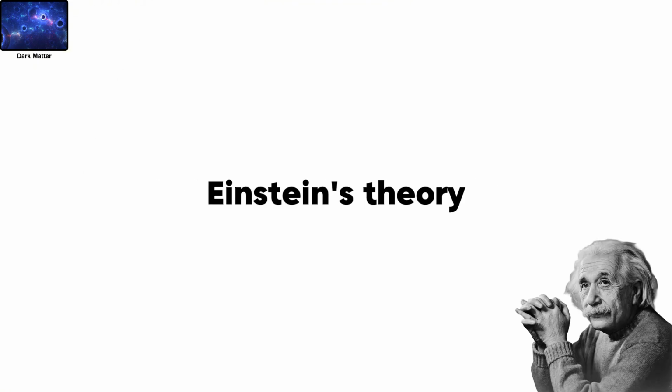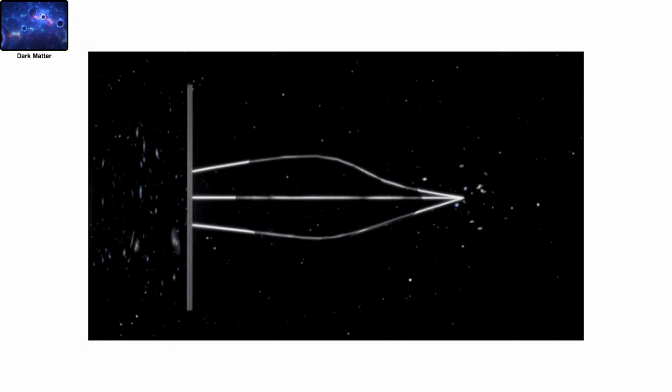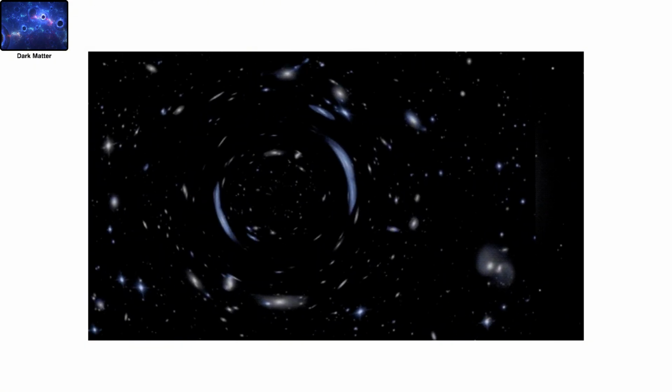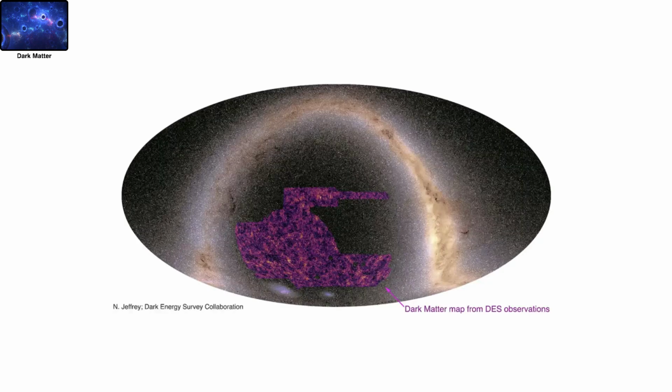Gravitational lensing. Einstein's theory says massive objects can bend light, called gravitational lensing. As light from distant galaxies passes near dark matter, its path is warped. By studying this distortion, astronomers can map the distribution of dark matter in the universe.